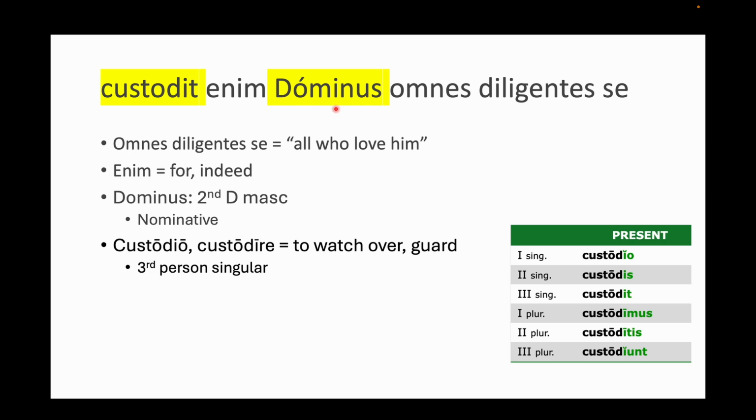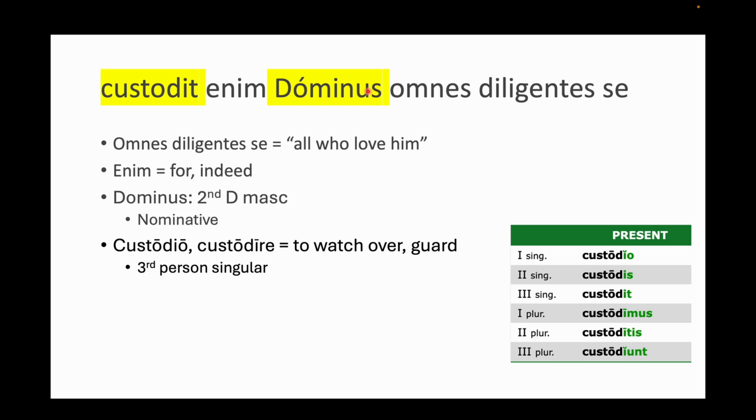And we've actually got a noun here in the nominative case, being supplied in the same way as puella amo puerum. We've got dominus custodit omnes diligentes se. So this is like the object, okay? The Lord watches over what? All who love him. So we can see that we could get rid of dominus and just say custodit omnes diligentes se, but we wouldn't know who was doing the action. It would be he or she or it watches over all who love him.